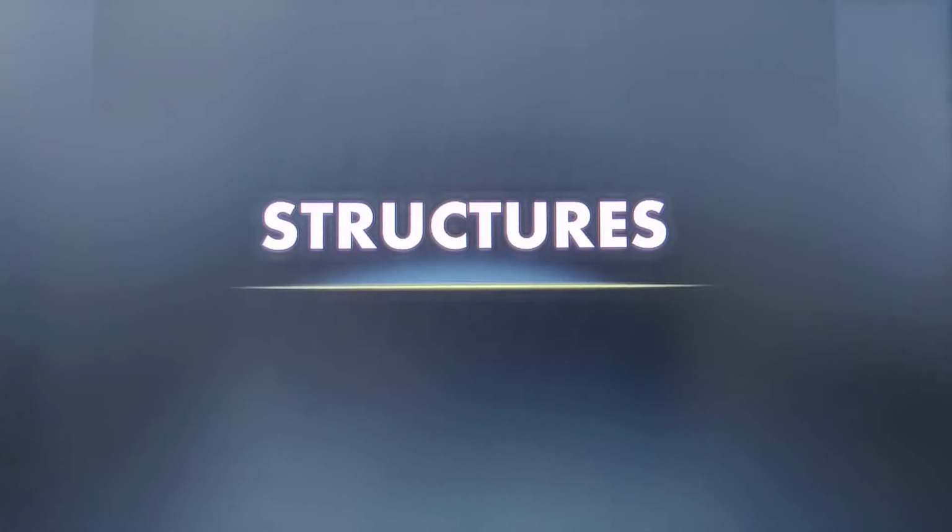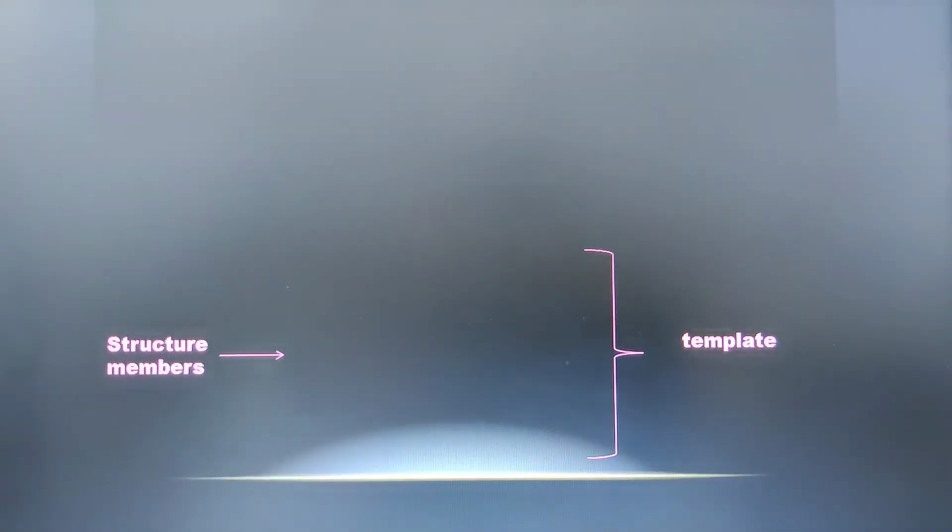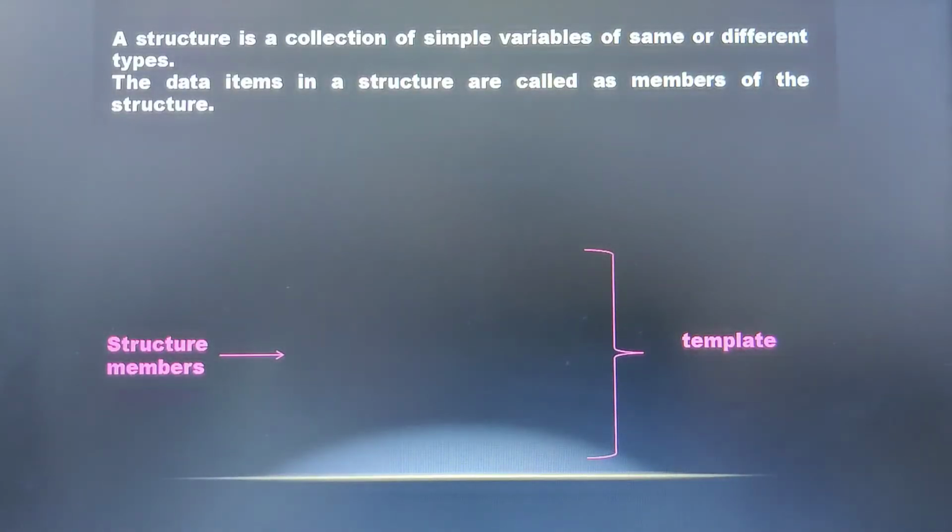In today's video class, let us start with the new chapter, that is structures. So let us see what is the definition of structure. Structure is a collection of simple variables of same or different data types.